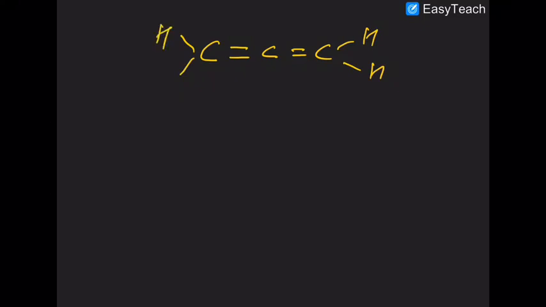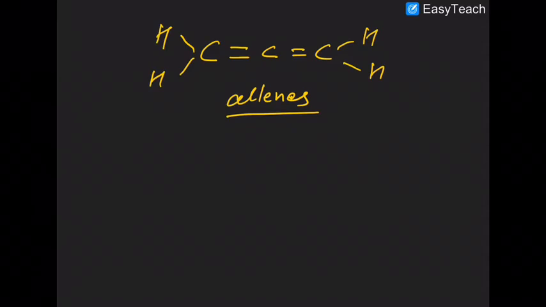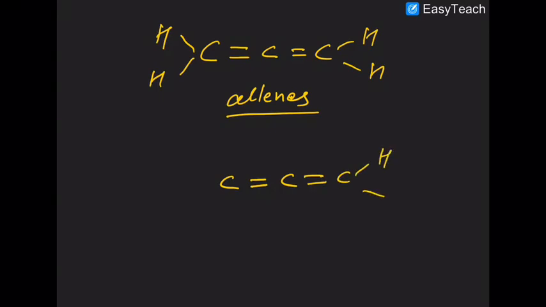Now look at one more example. This type of compounds are called allenes. Okay, what is the hybridization in their case? I already told you, hybridization is determined by the number of sigma bonds. So look at the number of sigma bonds in there.